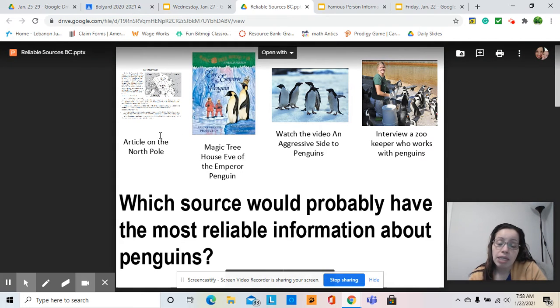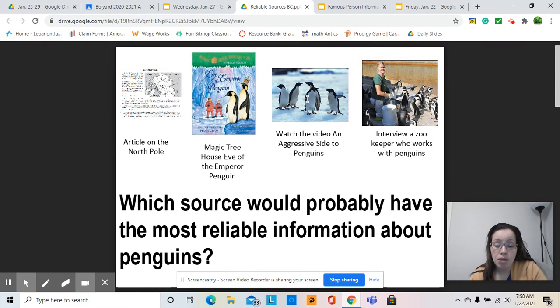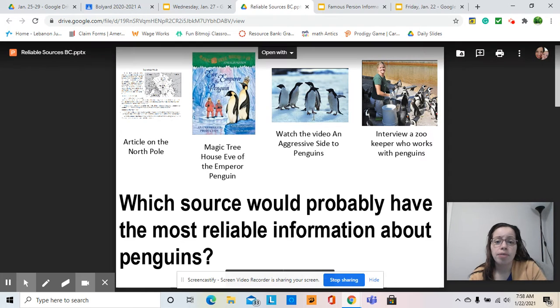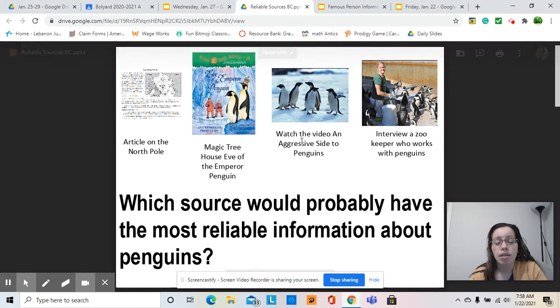An article most likely is a reliable source. Now, the Magic Tree House, though it has some parts that are true, it's a fiction book. Now, the aggressive side of penguins may not be what you want in this case, so we also have to watch for matching information. You have to be careful, because the video can be made up, or can it, or is it from National Geographic where they actually did a study? So it all depends on what you're looking for.